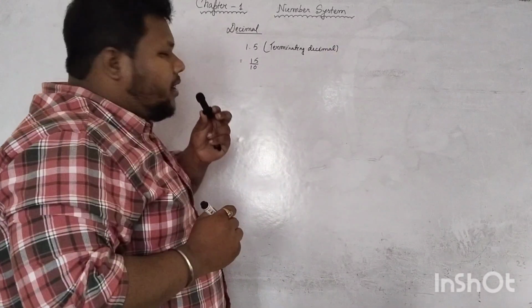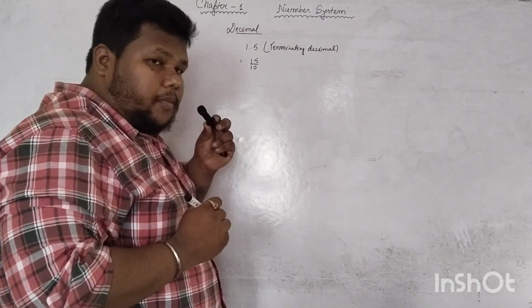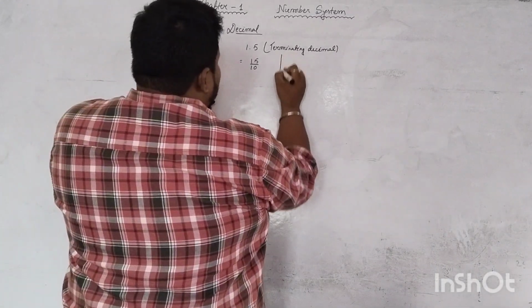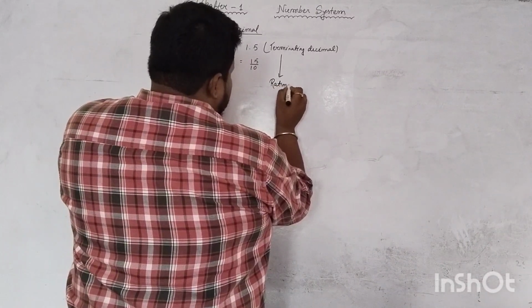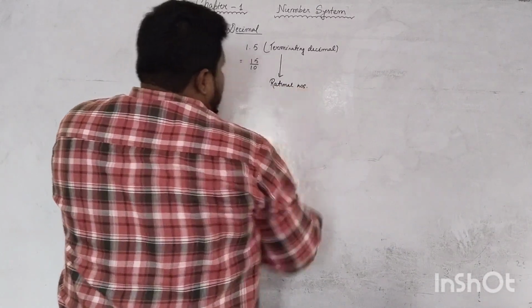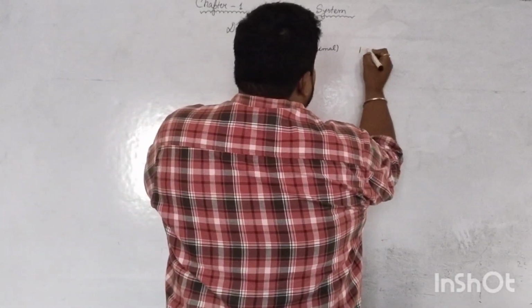So you tell me, terminating decimal can be represented in the form of p by q, it can be represented in fractional form. So terminating decimals are what? They are always rational numbers. Right?